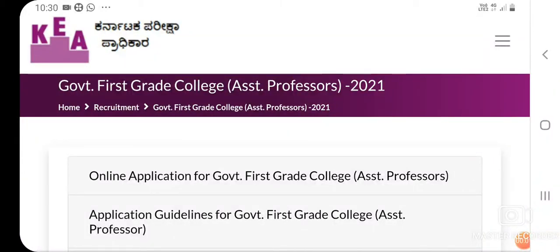Friends, Karnataka Examination Authority has issued the notification, and today they have started the online application for the assistant professors for government first grade colleges of Karnataka. If you go to the website of KEA, you can find the recruitment. In the recruitment, you can find the government first grade college assistant professor 2021.